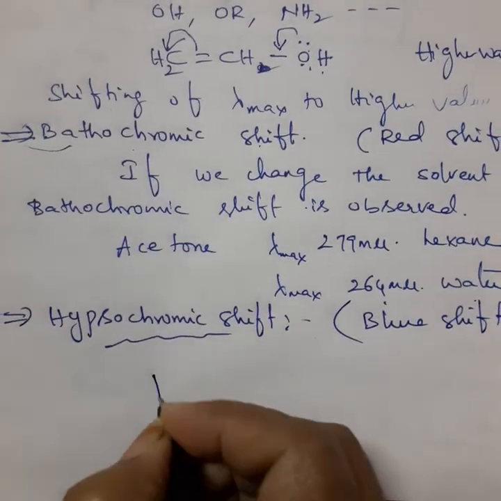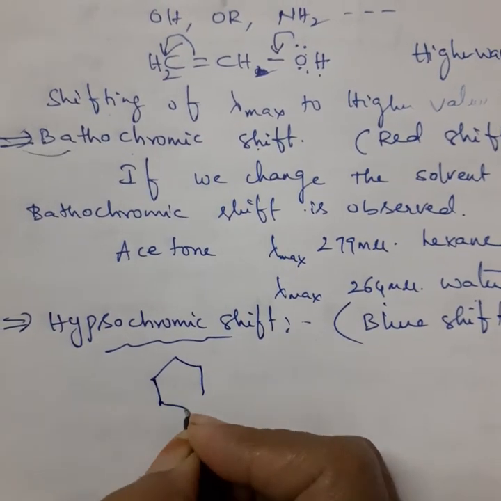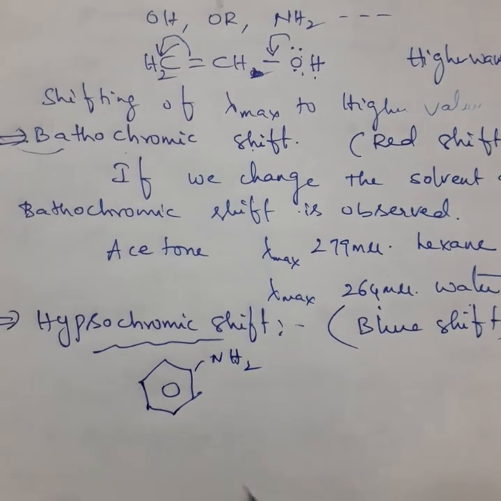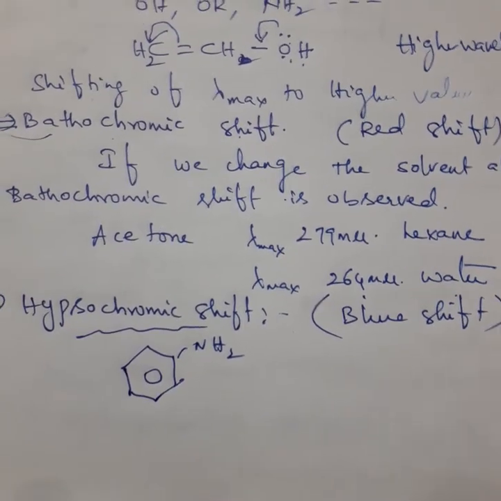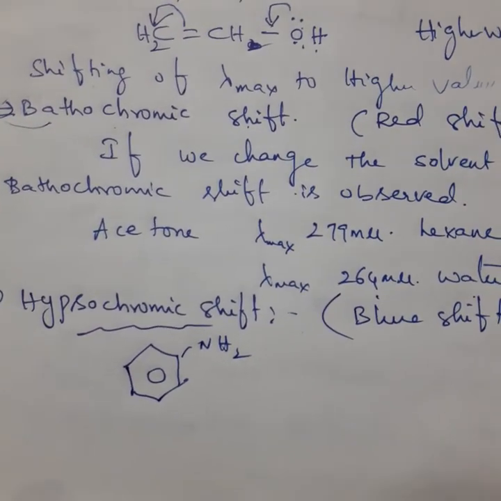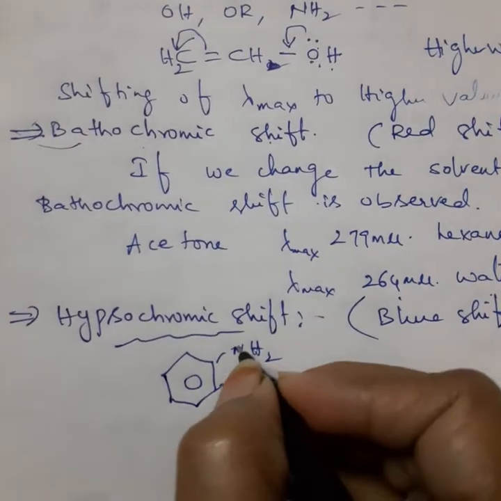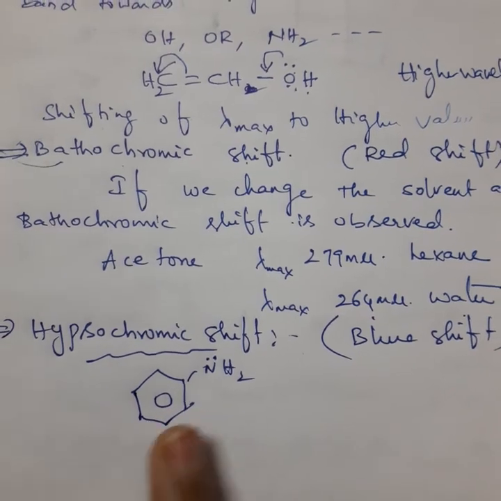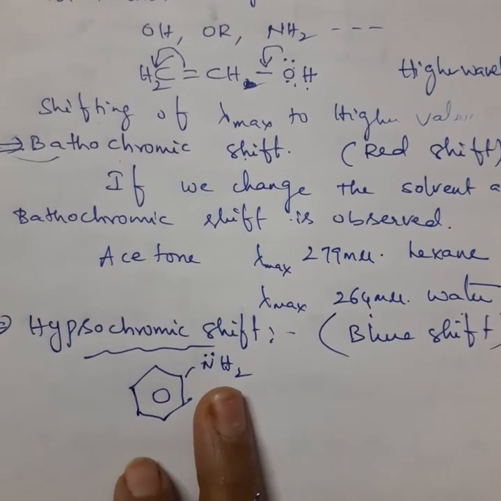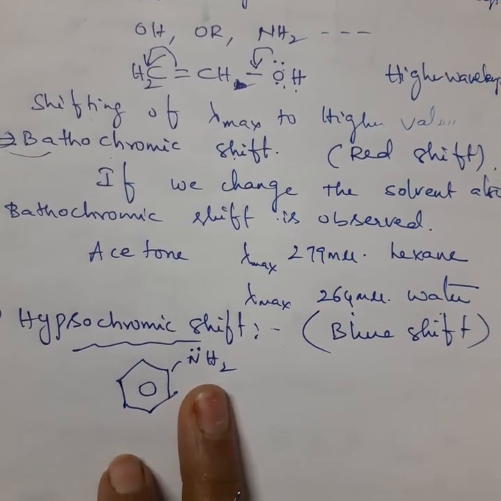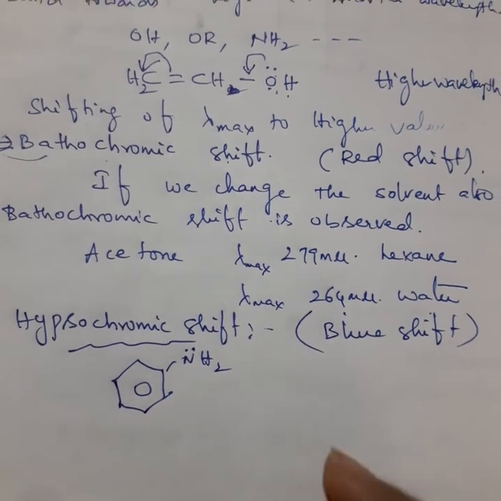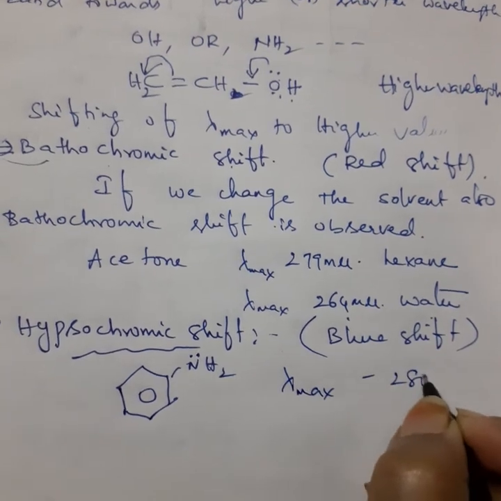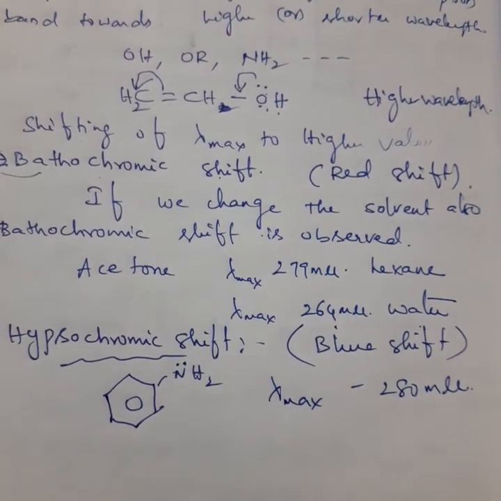Suppose you took the example of aniline. Generally this aniline is having conjugation, which undergoes resonance, that is, delocalization will take place. Now if you took this aniline, whose lambda max value is 280 millimicrons.